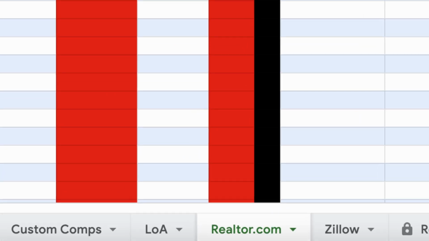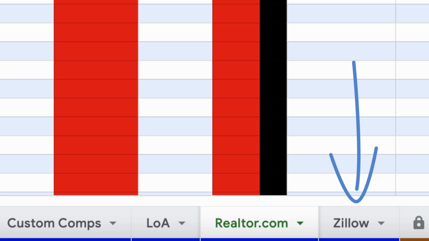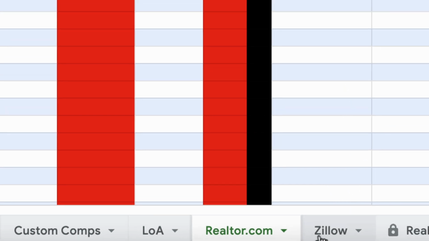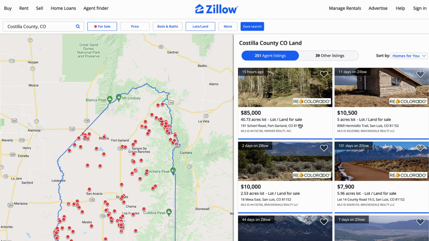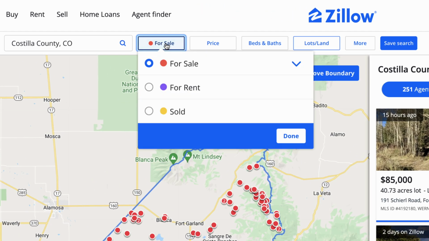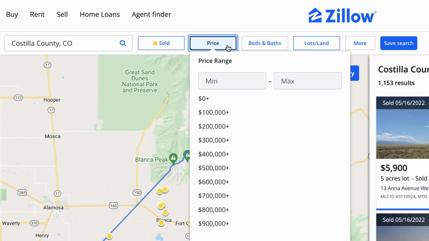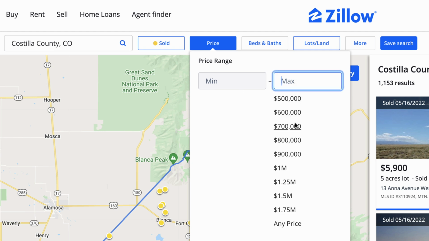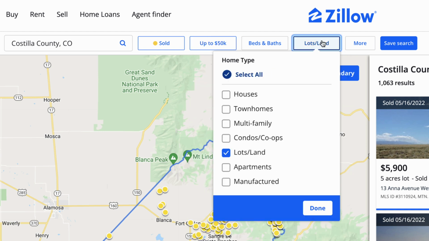Now let's go over here to Zillow, and I'm going to show you how to do the exact same thing in the Zillow tab. Let's go ahead and search for Costilla County, Colorado. For the filtering options, we're going to do sold on these. And for price, let's do that same metric we were using before, 0 to 50,000. And then we want to make sure we're only selecting lots and land.